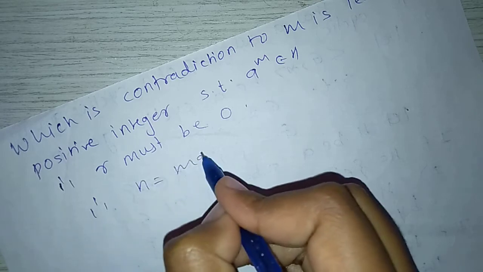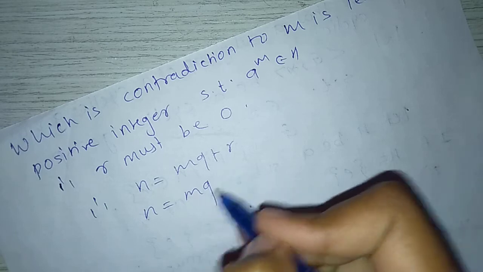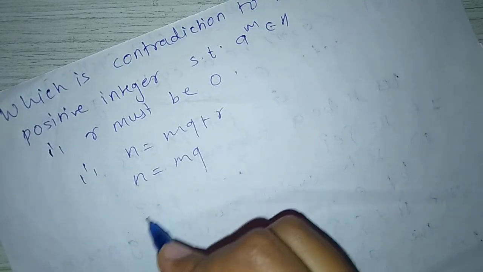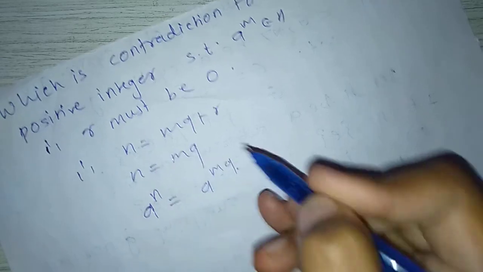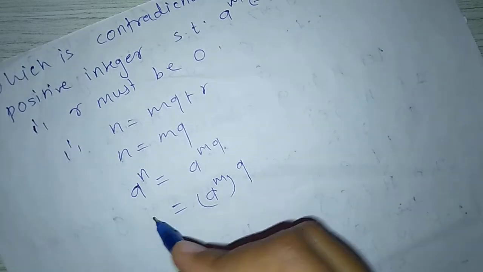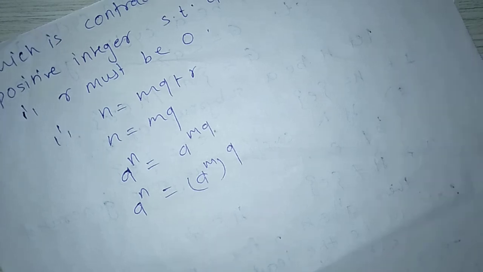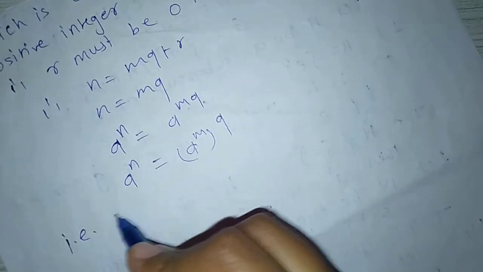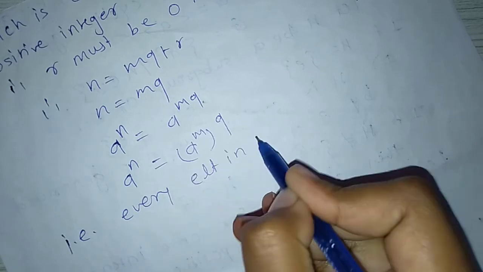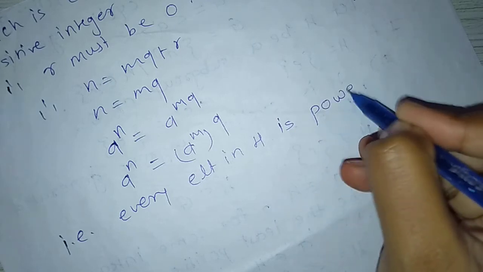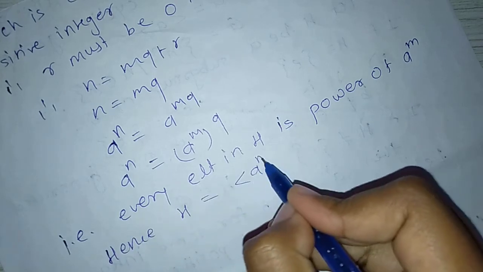Therefore n equals mq plus r becomes n equals mq when we put r equal to 0. n equals mq means a raised to n equals a raised to mq, which is equal to a raised to m raised to q, means a raised to n elements are in the form of a raised to m raised to q, means this set H is generated by a raised to m, that is every element in H is a power of a raised to m, hence H is generated by a raised to m. Now see our next theorem.